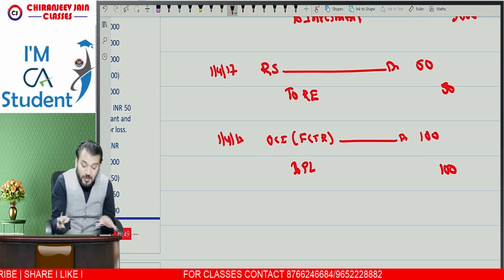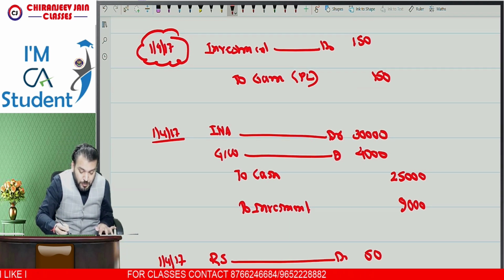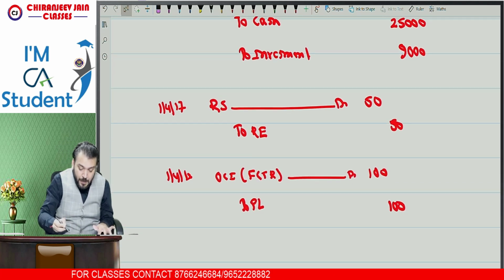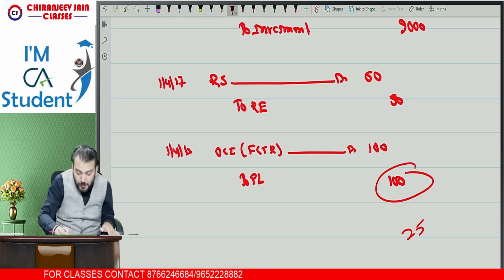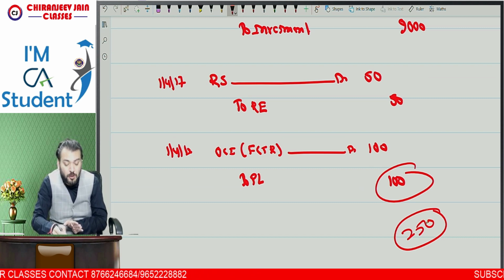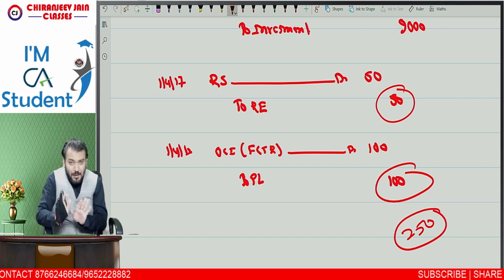Have you understood? What is the total gain transferred to PL? The total gain transferred to PL will be 150 plus 100, means 250 is the gain transferred on discontinuation of the equity method. This will be transferred to PL, and how much will be transferred to retained earnings? 50 will be transferred to retained earnings. I hope you are understanding.